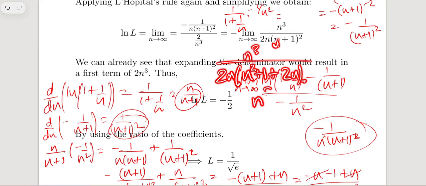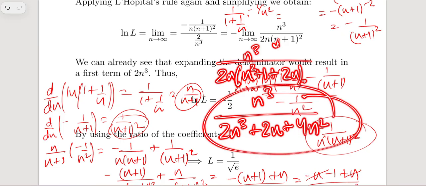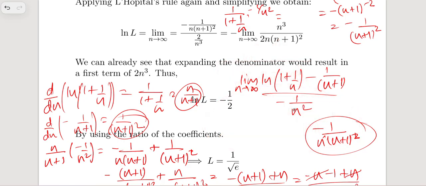So it's n cubed over 2n cubed plus 2n plus 4n squared, right? And next what? Like how could you write this as minus 1 over 2?